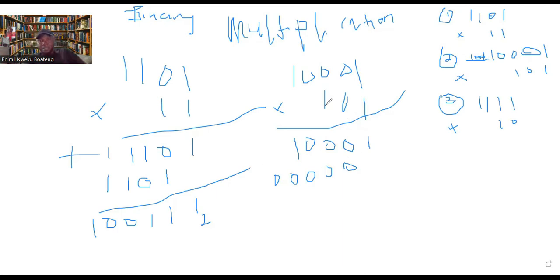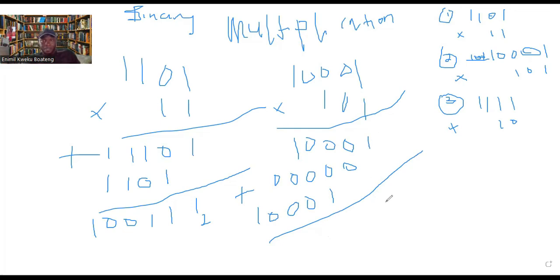Our next number is this. Now 1 times this 1 is 1. And then you have to trace it and write it here. Now 1 times this 0 is 0. 1 times this 0 is 0. 1 times this 0 is 0. And then 1 times 1 is 1. Now we are done with our multiplication, but we are not done with the work. So we need to add these three numbers in order to say that we are done with the work.